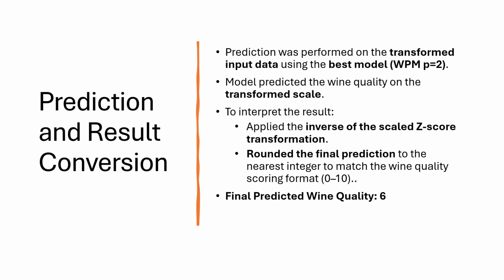The prediction was made using the transformed input data and our best selected model, the quadratic mean with p equal to 2. The model's output was initially on the transformed scale. To interpret the result properly, we applied the inverse of the z-score transformation and rounded it to the nearest integer. The final predicted wine quality score is 6.